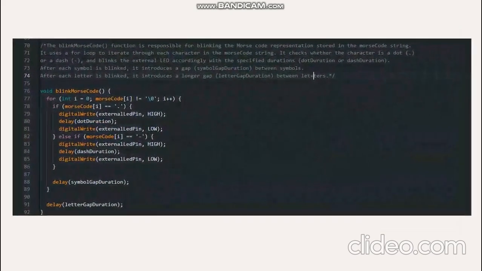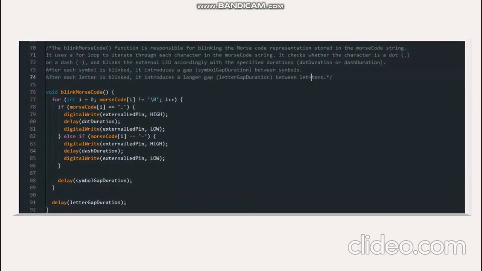The blink Morse code function is responsible for blinking the Morse code. It iterates through each character in the Morse code string. The string has been written at the start of the code. Blinking the LED for dots and dashes, it introduces gaps between symbols and letters as well.